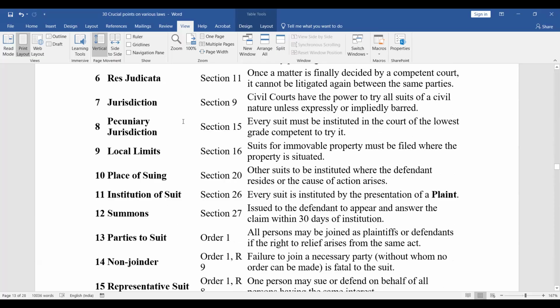Section 26. Every suit is instituted by the presentation of a plaint, verified by an affidavit. Section 27 talks of summons. So summons are issued to the defendant to appear and answer the claim within 30 days of institution. And courts can levy penalty also if they do not appear.